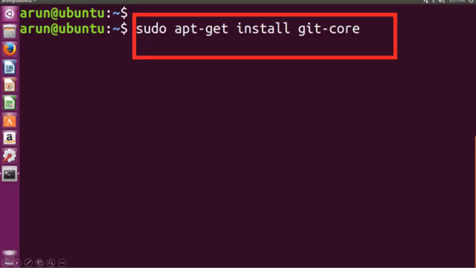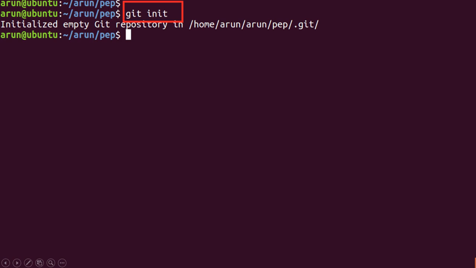Now just to show you a demo, you can see that I'm using an Ubuntu machine, and to install Git the command is apt-get install git-core. Using this command I'll install Git. Then I have created a directory which is the pep directory. Now if I want Git to be initialized in this directory, I'll type the command git init. Once I type git init, it tells me that I have initialized an empty Git repository, and in this folder pep it creates a hidden folder, .git, which has all the files and folders required to track the changes of my code.